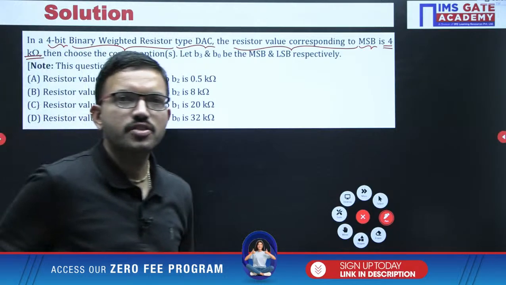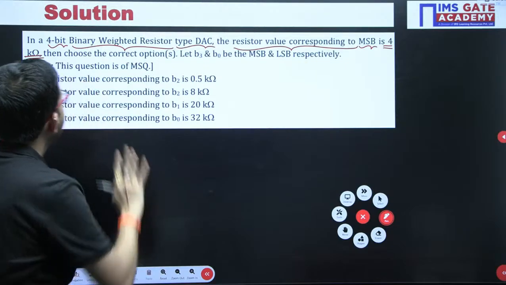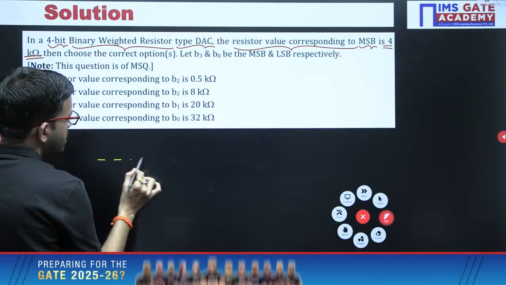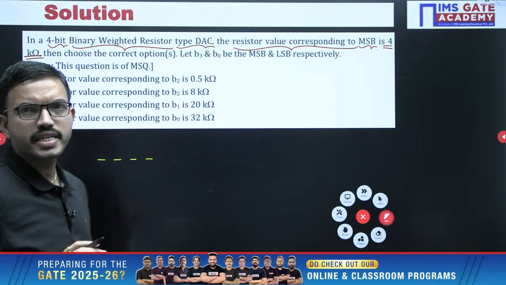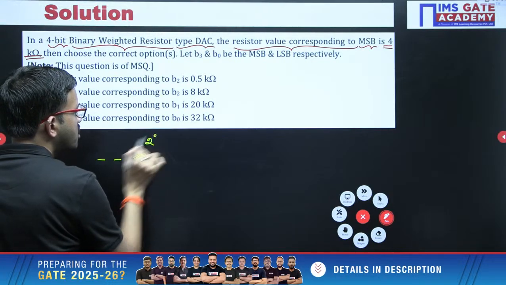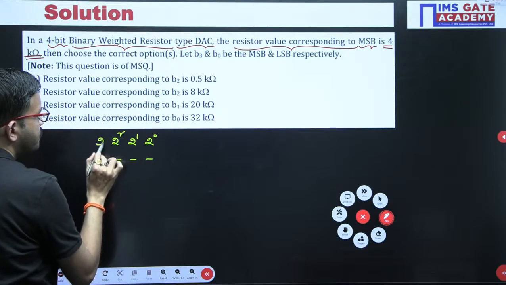Yes, very good, Anish, very good. See, it is very simple. No need to memorize any formula and all. Here you are having 4 bits, right? So first of all, consider the 4 bits in general with respect to unsigned. When you are having 4 bits like this, you will be putting the position weights like this: 2 power 0, 2 power 1, 2 square, 2 cube.